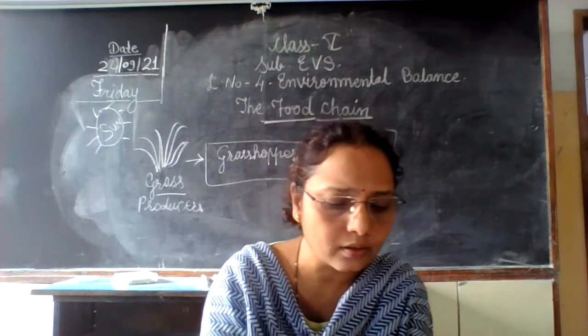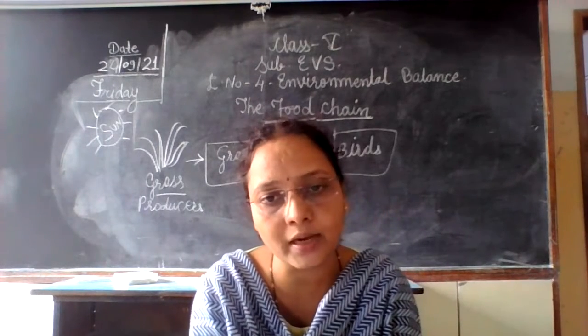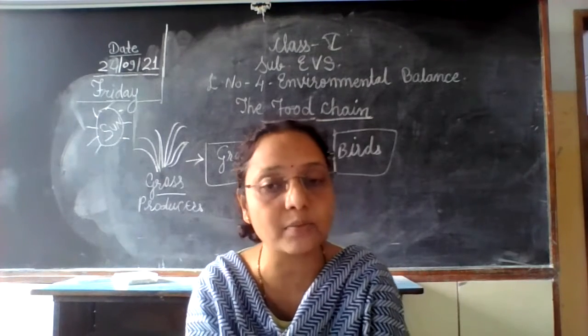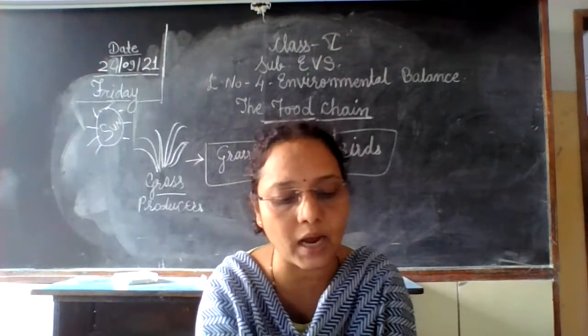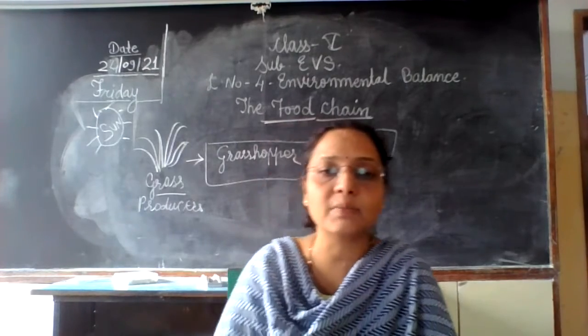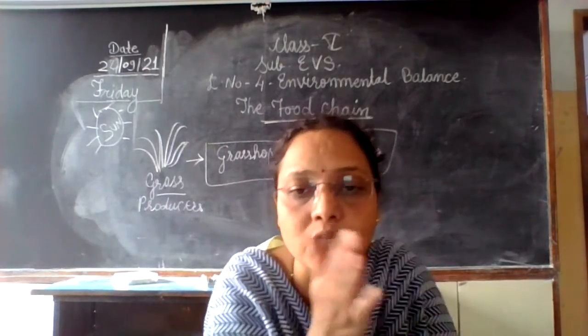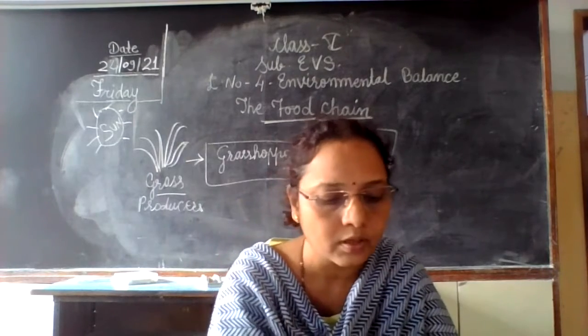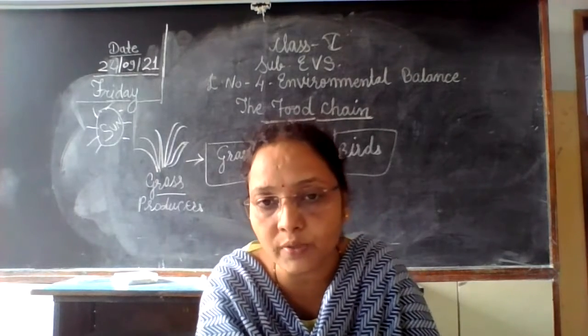Then the third type of animal is the omnivore. Omnivore animals means animals that eat both plants and animals. These are called omnivores. See the difference between herbivores, carnivores and omnivores. You should write. Then human being is an omnivore animal.